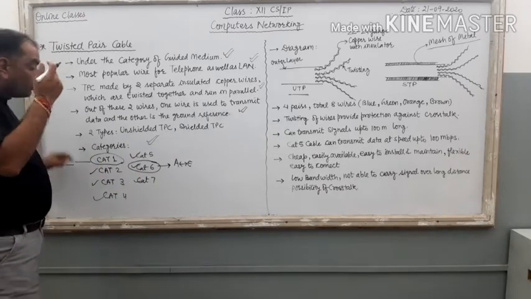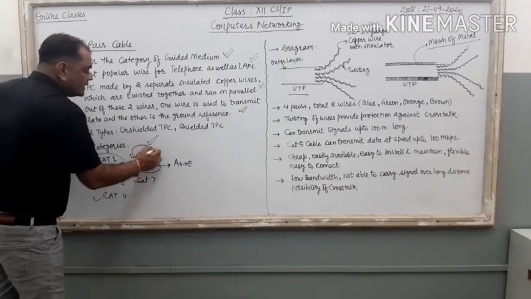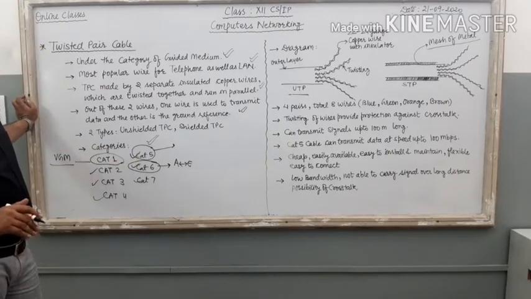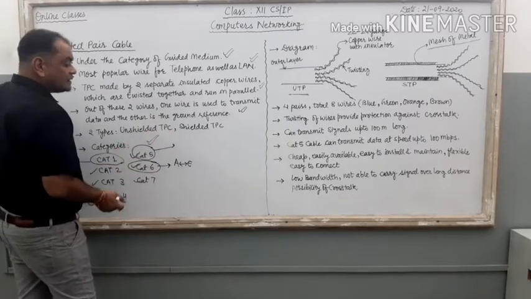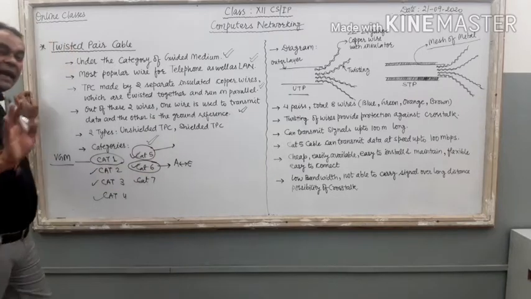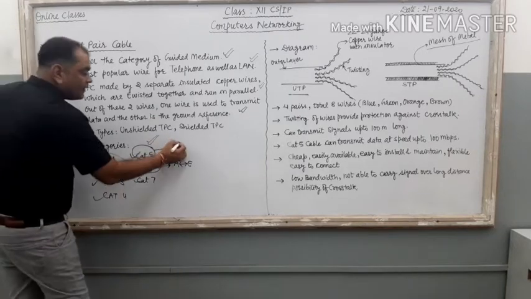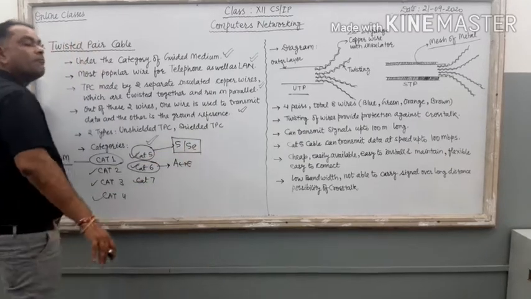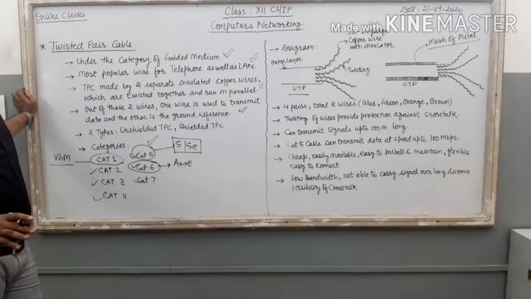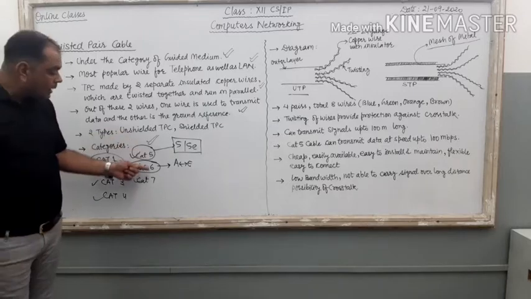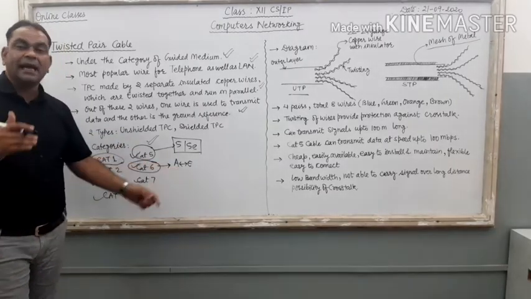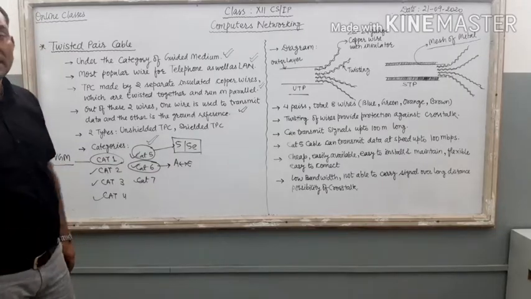And in some old networks, old meaning just 2 years old, you can find Cat5 cable also. Cat5 and Cat5e are the most popular cables throughout the world. And now the upgradation of Cat5e is Cat6a and Cat6e available in the market.